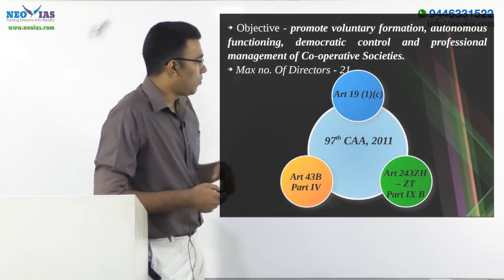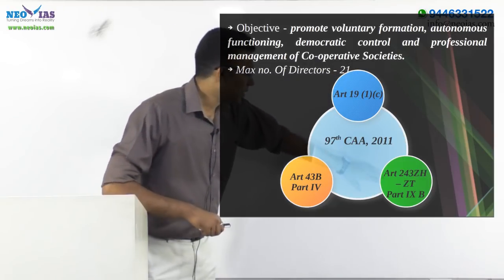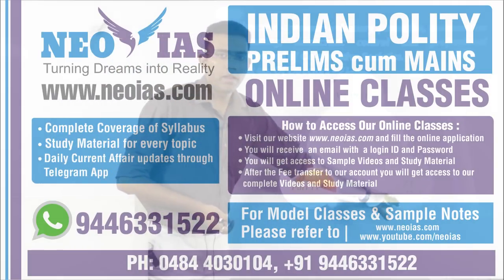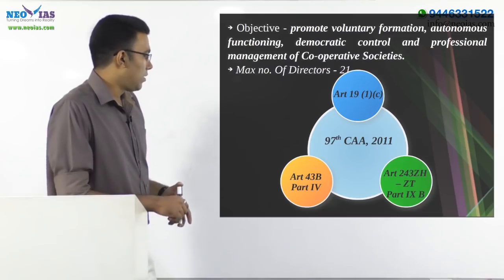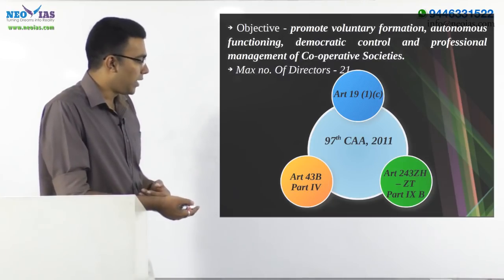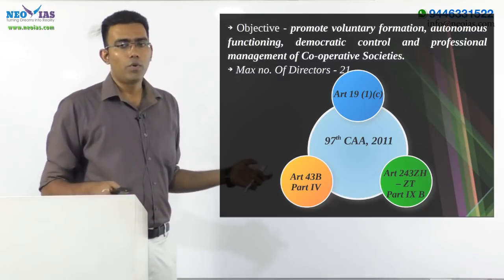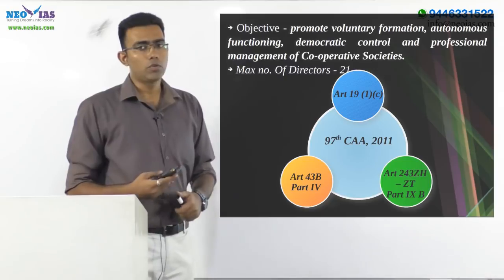So Article 19(1)(c) has been inserted in our fundamental rights. Articles 243ZH to 243ZT have been inserted in Part IX-B, and also Article 43B has been inserted in Part IV. So these are the important ones which have been inserted by our 97th Constitutional Amendment Act.